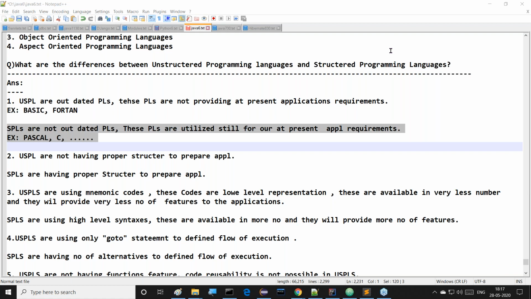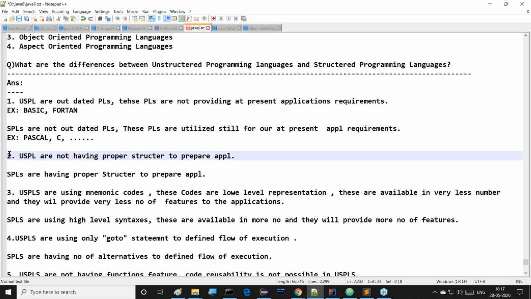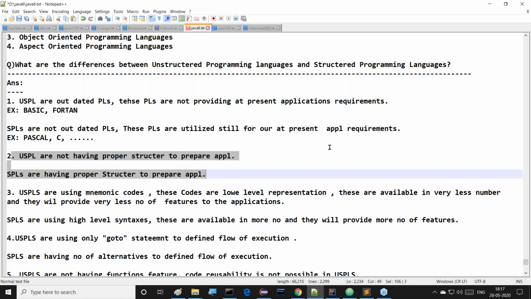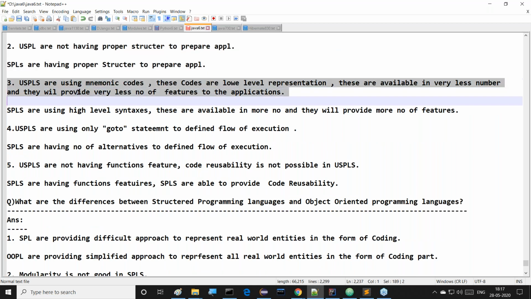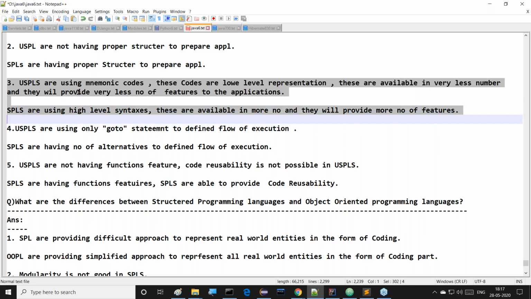Apart from this, unstructured programming languages are not having a proper structure to prepare applications, whereas structured programming languages have a proper structure. Unstructured programming languages use mnemonic codes. These codes are low-level representation, available in very small numbers, and they provide very few features to applications.